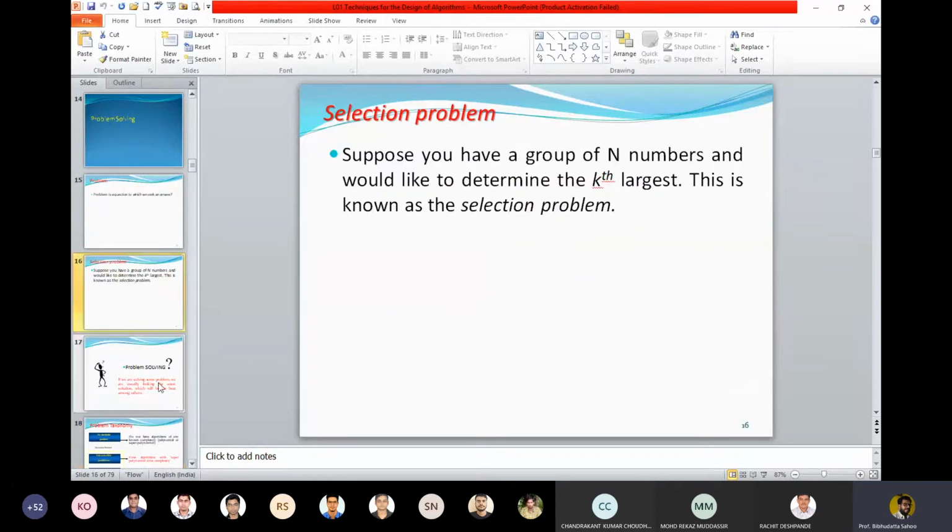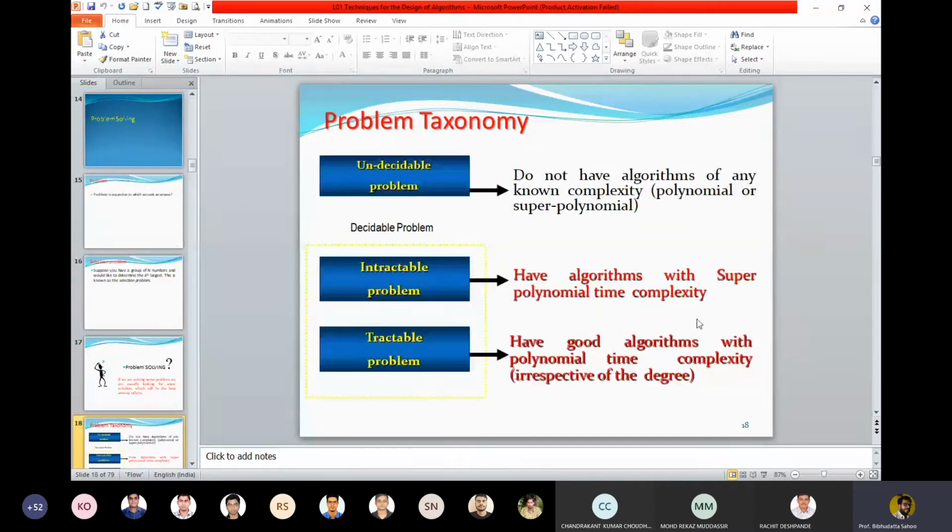When we try to find a solution to a problem like this, the selection problem, I need to say whether it falls into the first category, undecidable problem, or it falls into the category of decidable problem. This is before taking the help of a computer and implementing an algorithm with the help of a programming language. A lot of pre-processing is required when we are solving a real world problem.